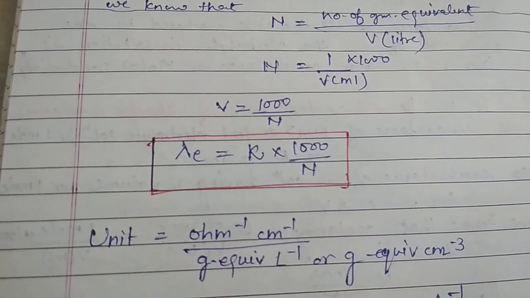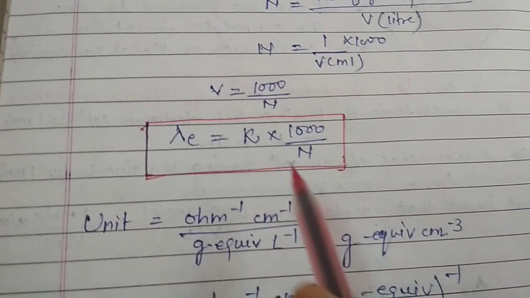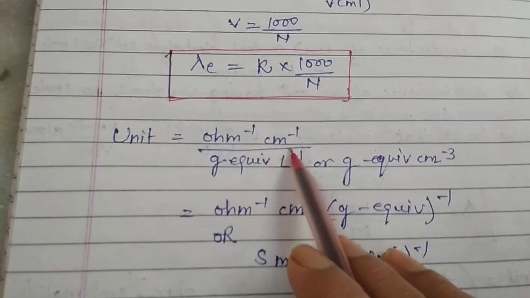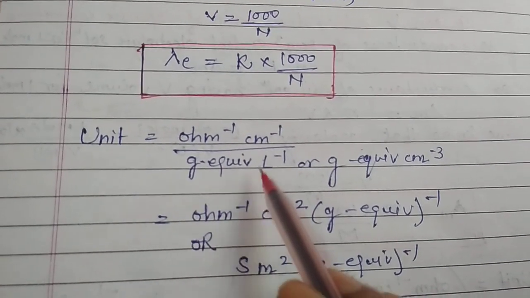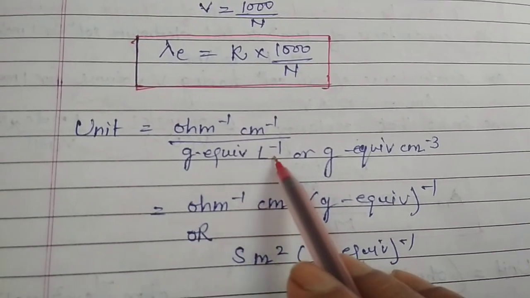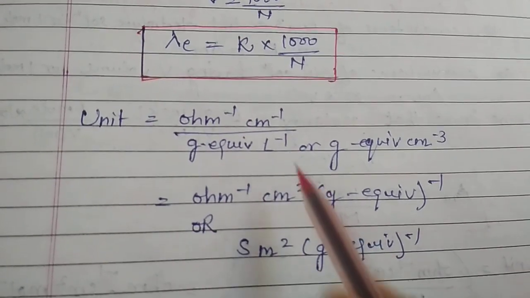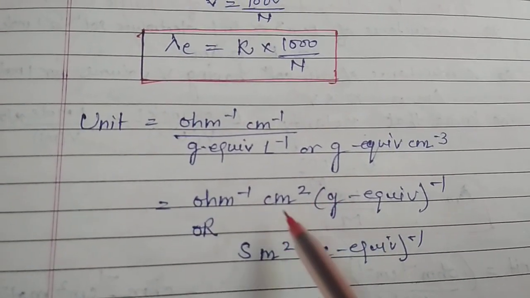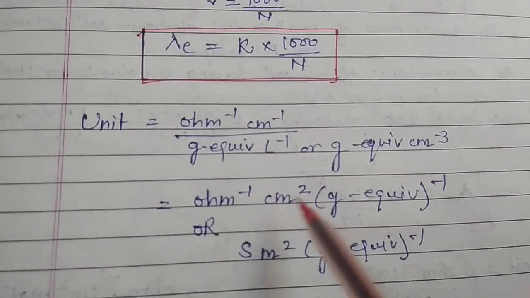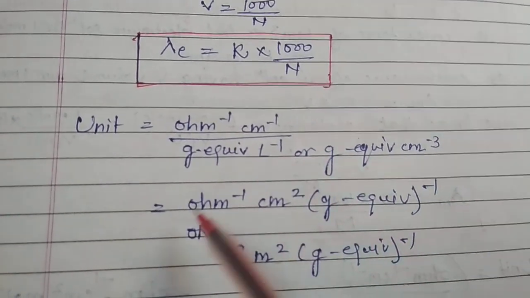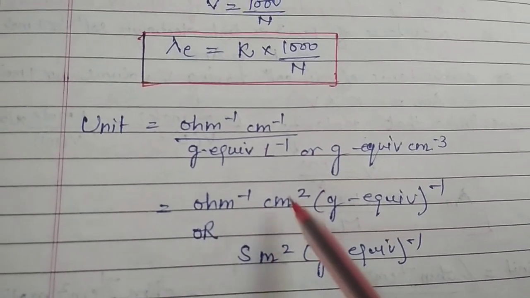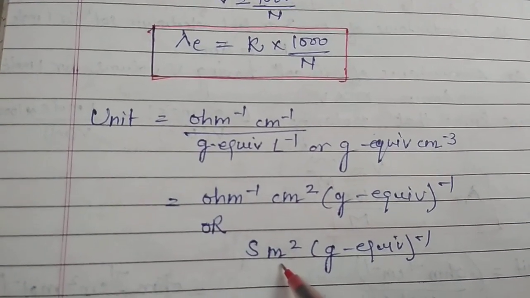And now we can again calculate the unit. The kappa's unit is ohm inverse centimeter inverse, the normality's unit is gram equivalent liter inverse or gram equivalent centimeter minus 3, or ohm inverse centimeter square gram equivalent inverse. For the ohm inverse we may say Siemens, and centimeter square would be meter square in SI unit.